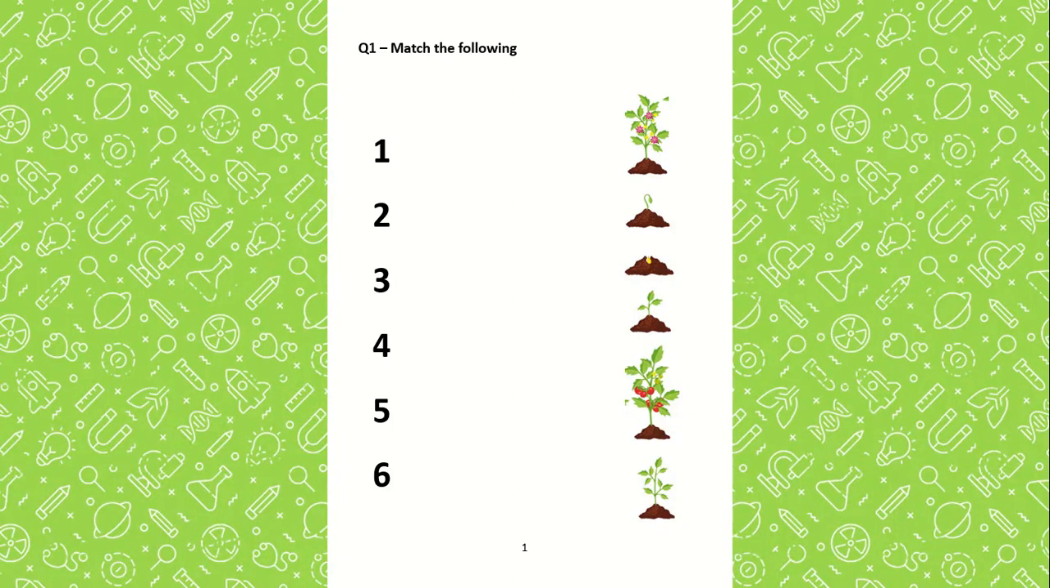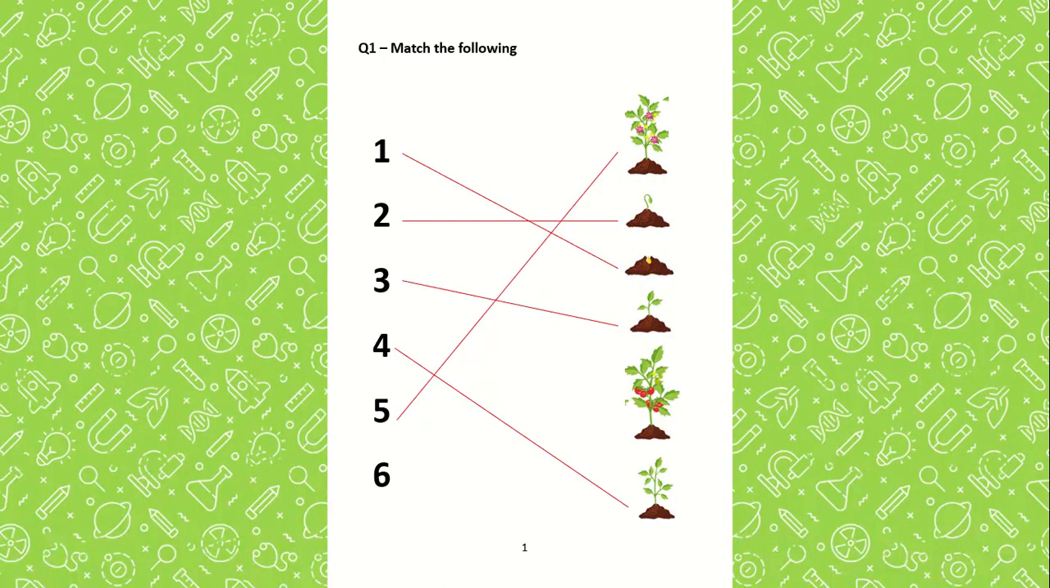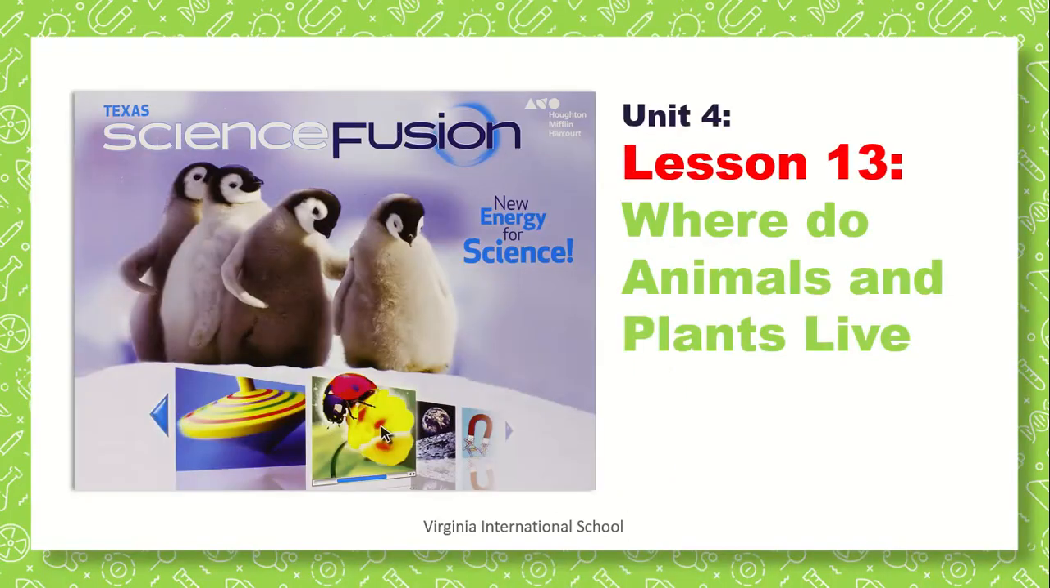What is number 1? The seed, correct. Which is number 2? The baby plant, correct. Which is number 3? Correct. Which is number 4? Correct, without the flowers. Which is number 5? With the flowers. And number 6? The fruit and vegetable. Now let's do the next lesson.